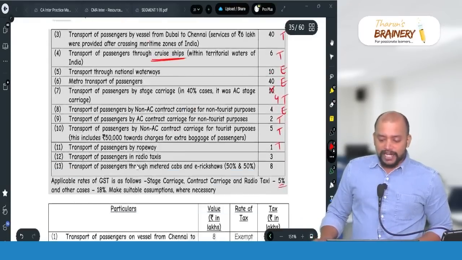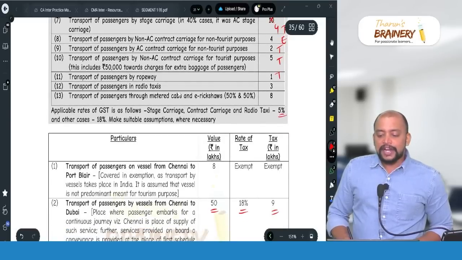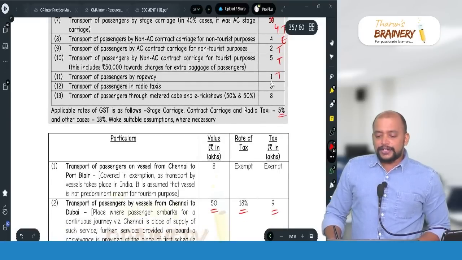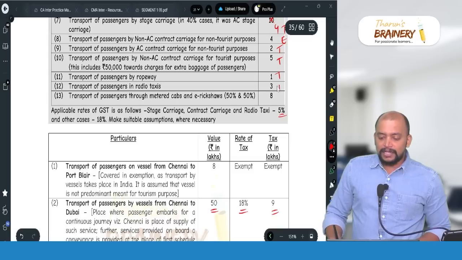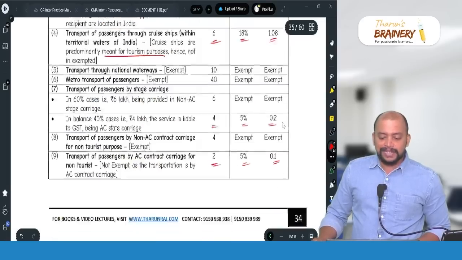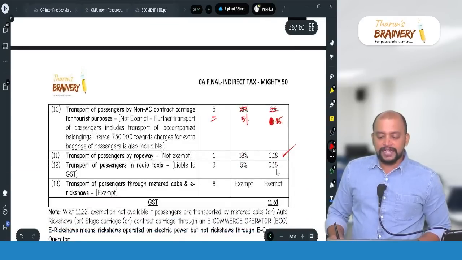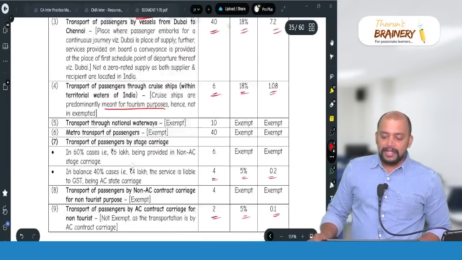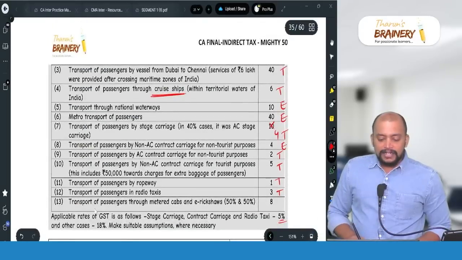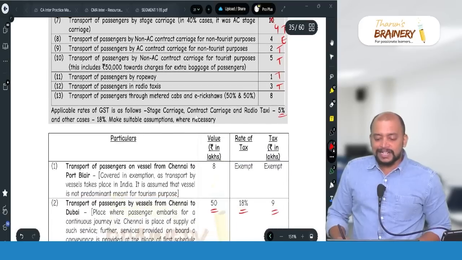Then transportation of passengers in radio taxi. Radio taxi will be taxable, and it is given as 5%. So 3 into 5%, 0.15. Then next one, transportation of passengers through meter cabs and e-rickshaws, exempted.